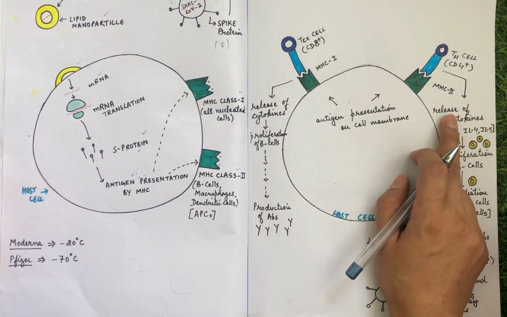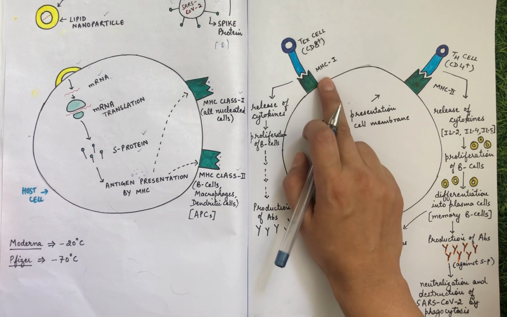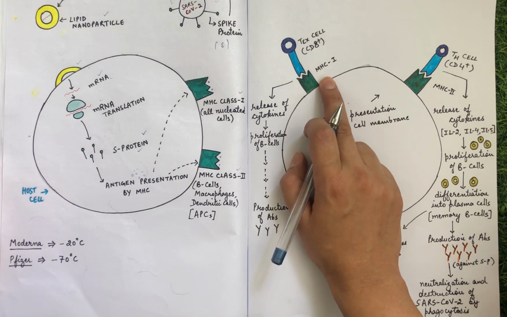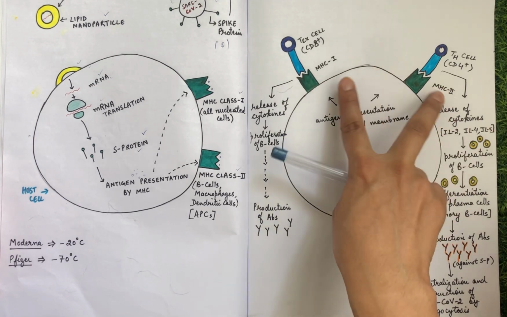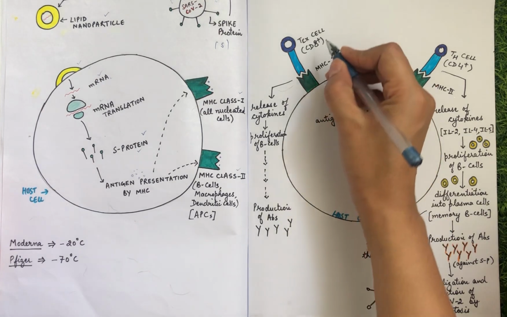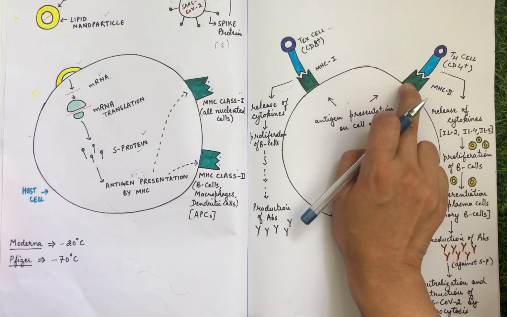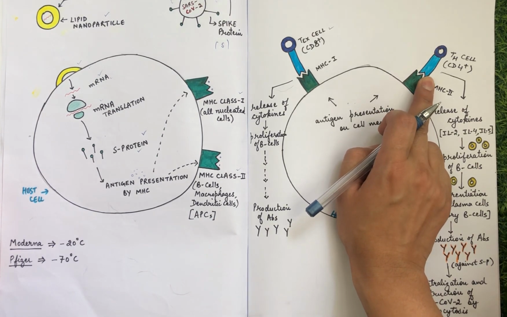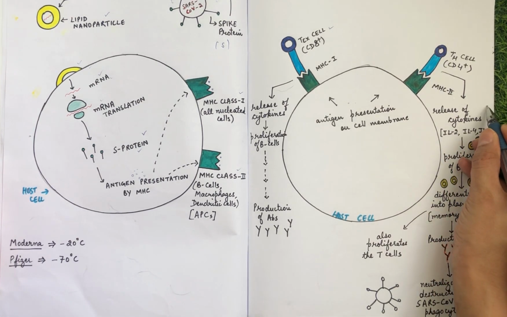The MHC class 2 complexes are present on all the antigen presenting cells like the B cells, the macrophages, the dendritic cells, and the MHC 1 molecules are present on all the nucleated cells. So when these antigens are presented on these MHC molecules, they attract the T cells towards them. So the T cells get attracted towards them, and these T cells recognize the antigens that are presented on the MHC complexes, and they lead to the formation of some cytokines.